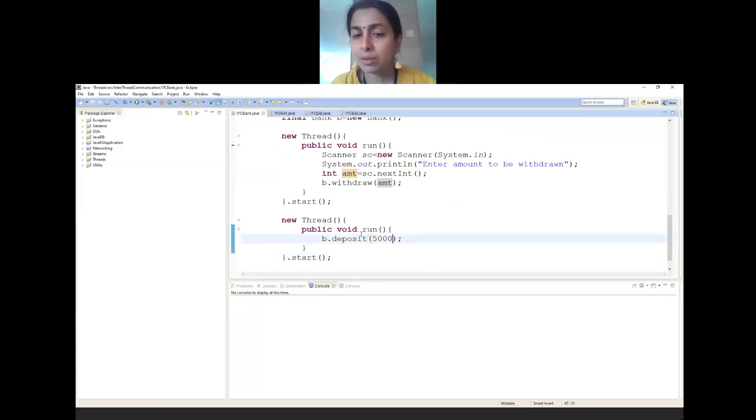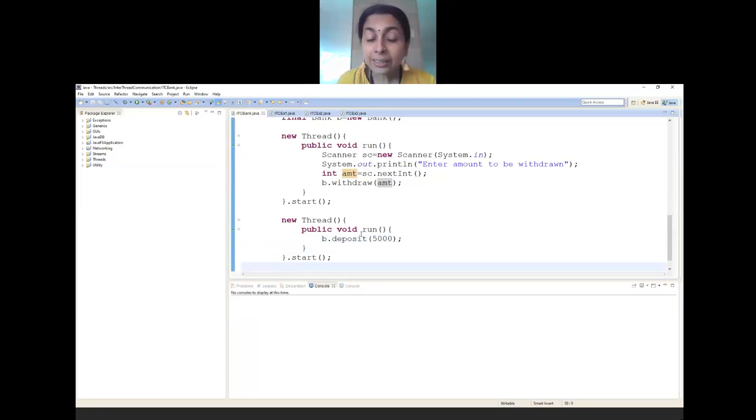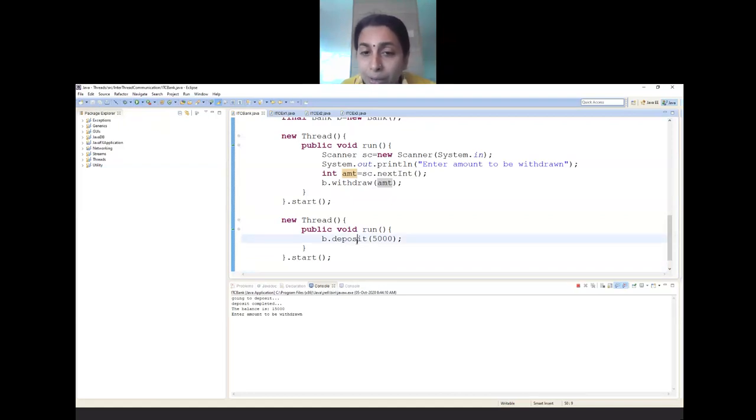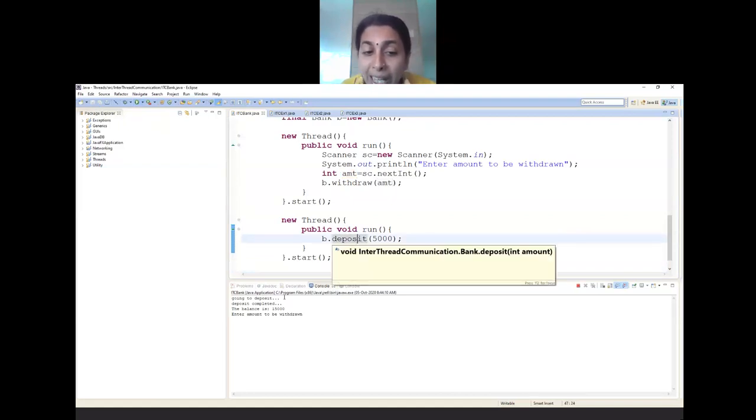Just have a look at this. Again, there is no join method used, so whichever thread comes first, that thread takes over. So there will be a change in the mode of running of the program every time you rerun it. Let me run this. So first the deposit has started. It has deposited 5,000. Currently the balance is 15,000.